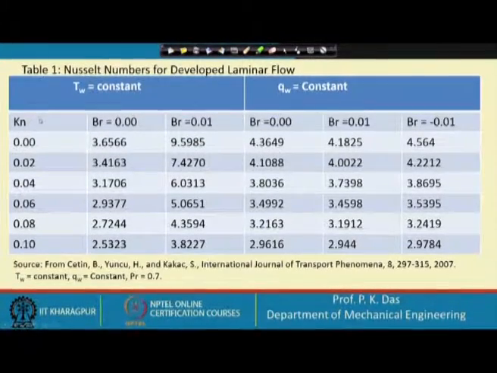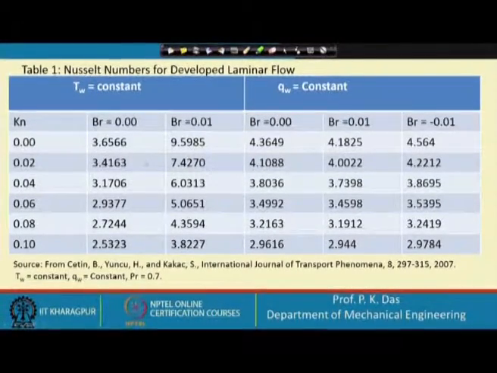So, we have got Knudsen number tabulated on the particular column, starting from 0 to 0.1, and then we have got Brinkmann number, two different values we have considered, 0 and 0.01. We have considered two cases, one is constant wall temperature and another is constant wall heat flux.